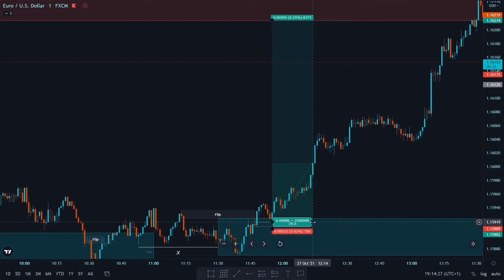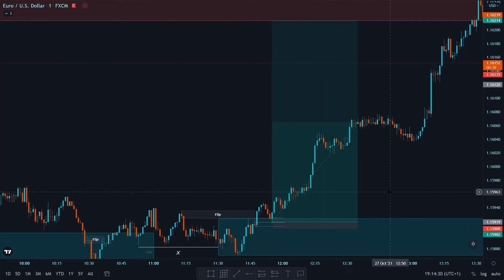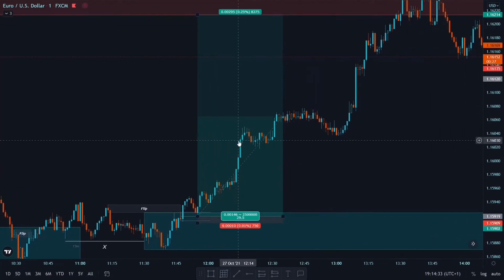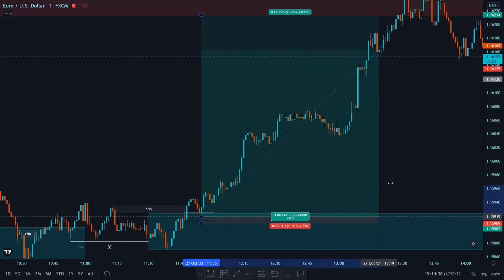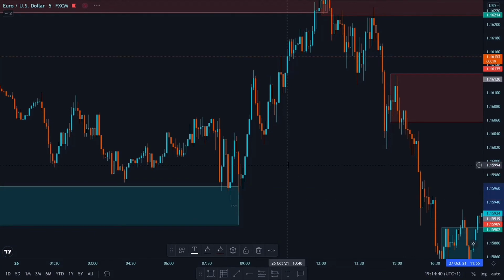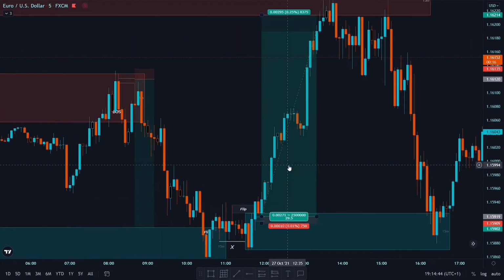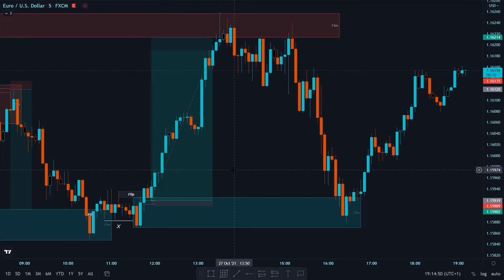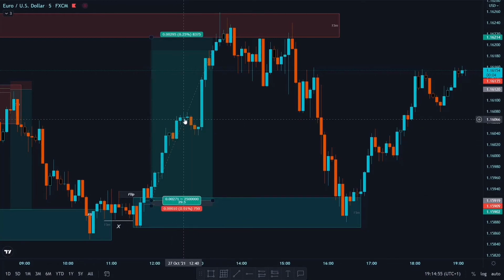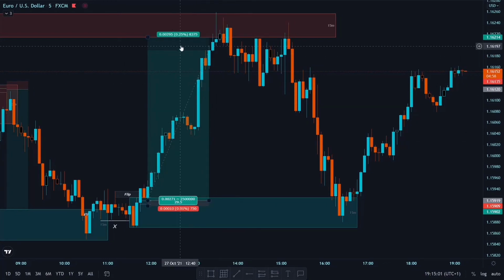So this was our 29.5 R trade. So I managed this trade in my 5 minute. What I did is, after this bullish move, I put my stop loss to break even. With this small retracement and big move up, I placed my stop loss here and my take profit was here. So that's how we banged 29.5 R.